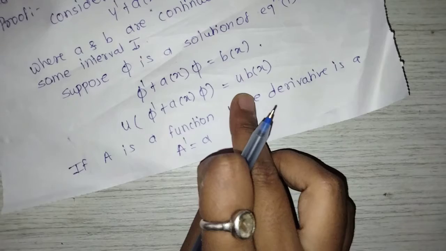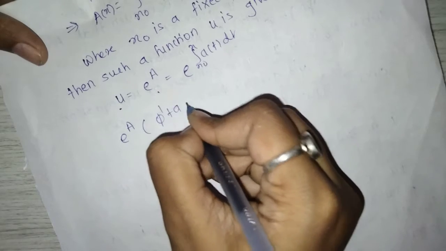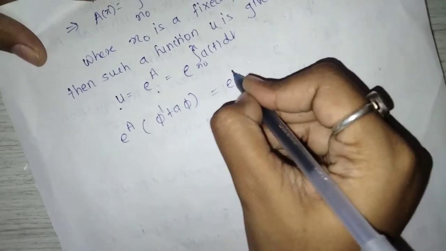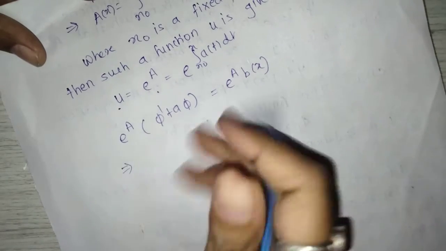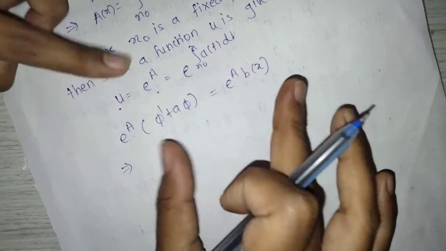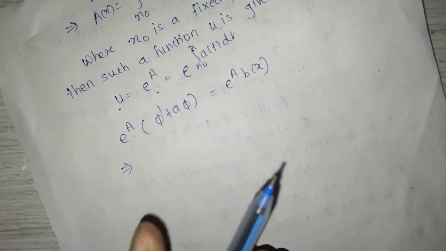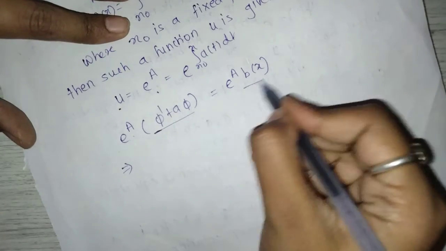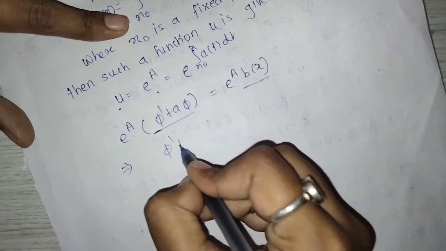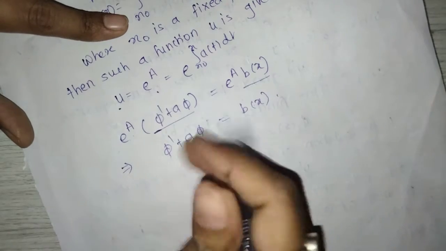So this equation becomes e raised to a into phi dash plus a phi is equal to e raised to a b of x, which implies these two are equal, meaning e raised to a is equal to e raised to a, and these two are equal, meaning phi dash plus a phi must be equal to b of x. Okay, phi dash plus a phi is equal to b of x.